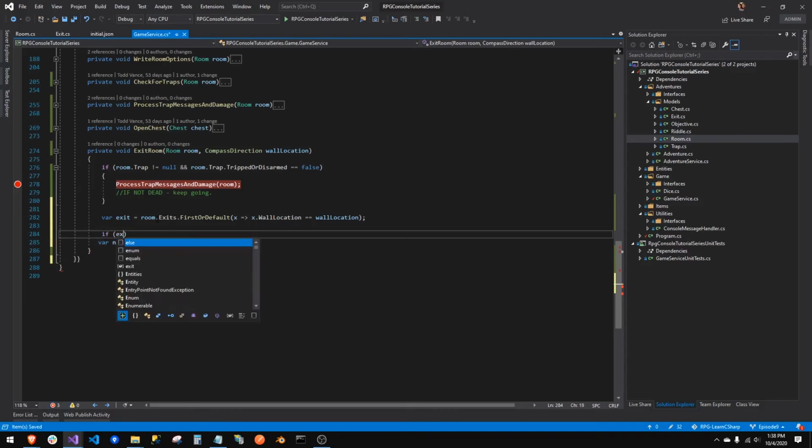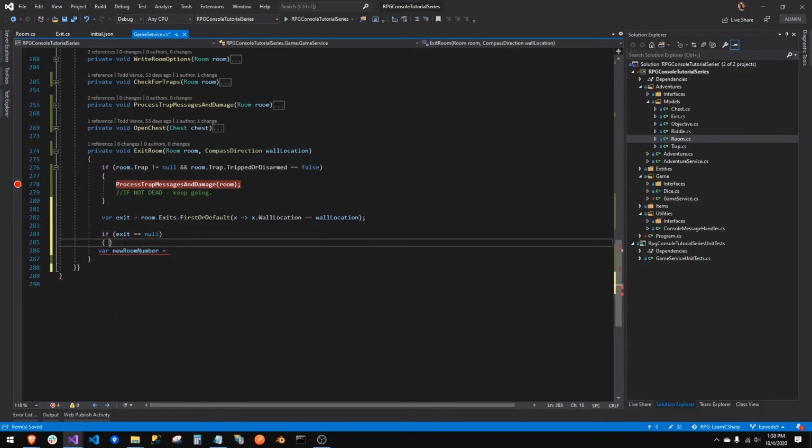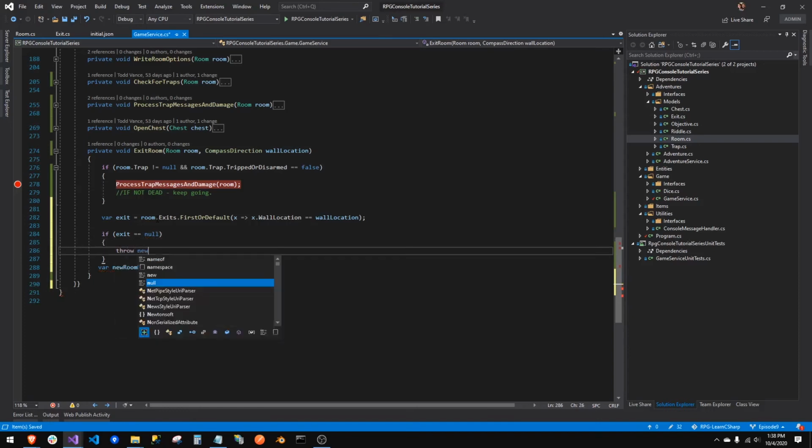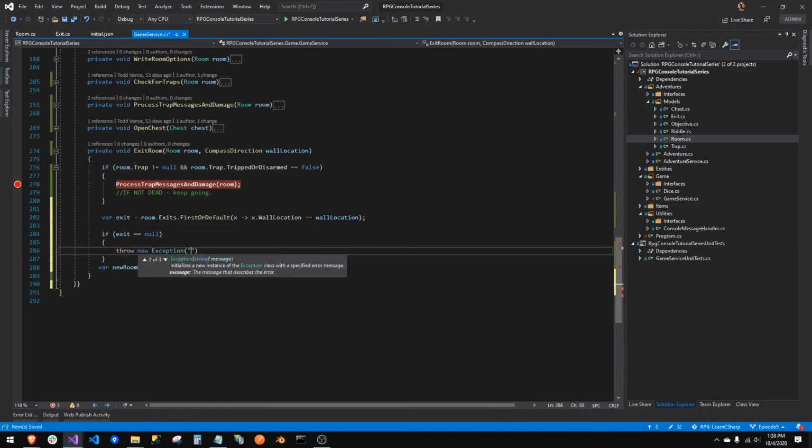And we're going to say if exit equals null, throw new exception: this room doesn't have that exit. Not the most descriptive thing. We'll probably want to fix that later on, but there's something.